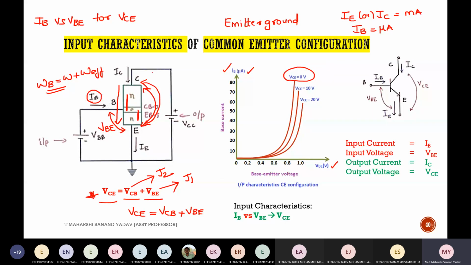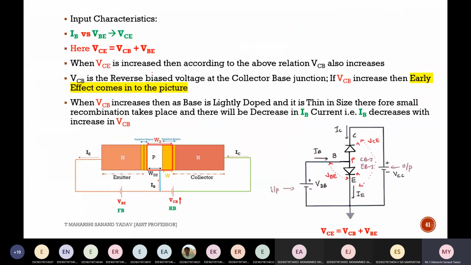Generally I know that input characteristics is a plot between input current and voltage. So the major focus should be on VCE. Here VCE can be written as VCB plus VBE. VCB is reverse biased. Again, the early effect comes into the picture. Early effect only depends upon VCB, that is the voltage applied at junction J2.